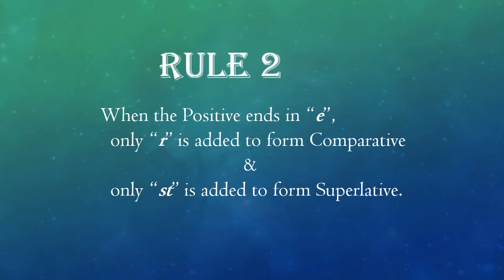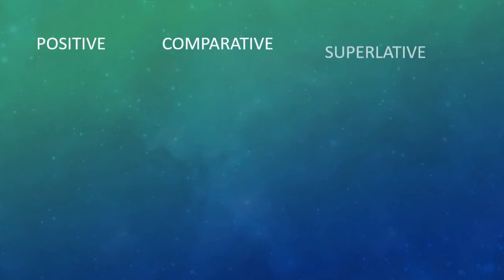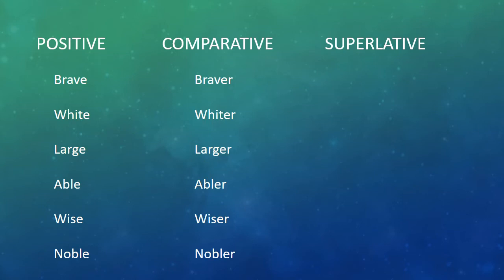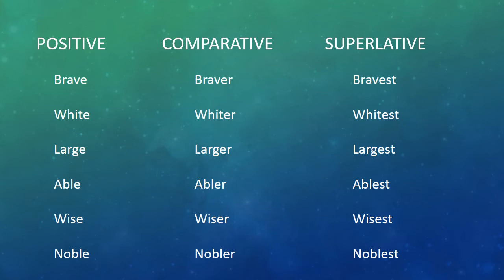Rule 2. When the positive ends in E, only R is added to form the comparative. And we add st to form the superlative. Here again, friends, we have these sets of positive degree: brave, white, large, able, wise, noble, all ending with E. So, as per our rule, these will be our comparative adjectives and these will be our superlative adjectives. I hope you can understand it, friends.